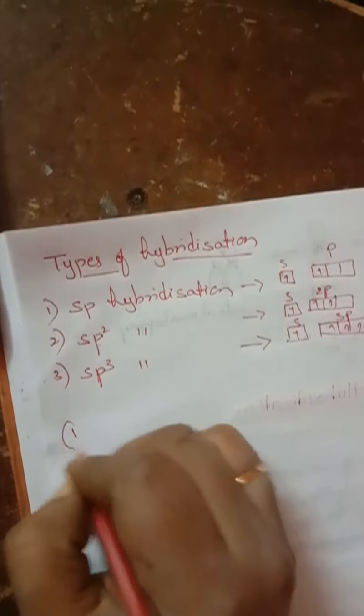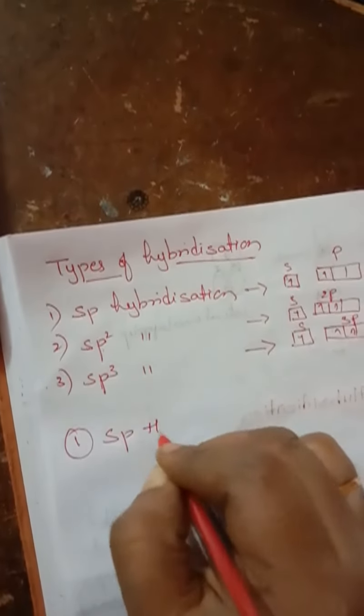So what is the first type? sp hybridization. So in sp hybridization, the intermixing of one s orbital and one p orbital to give two equivalent hybrid orbitals is known as sp hybridization. Understand, children?